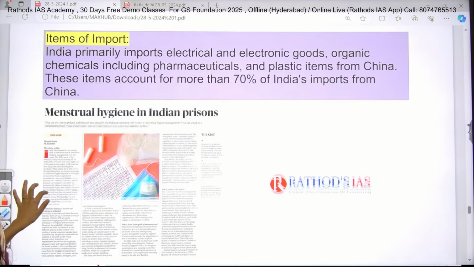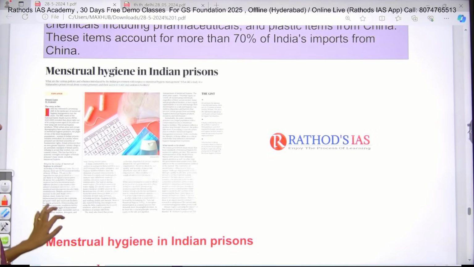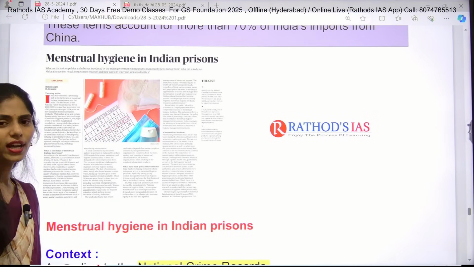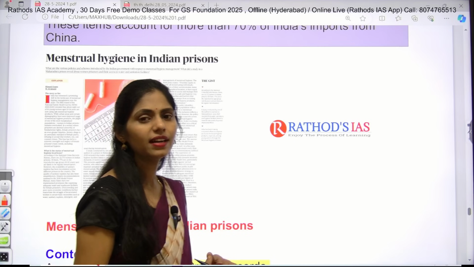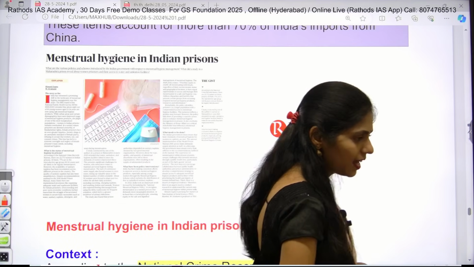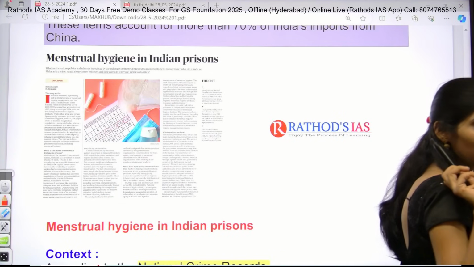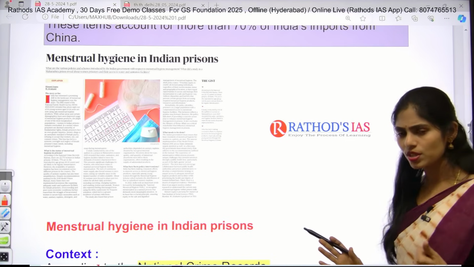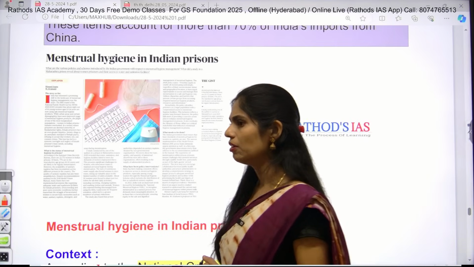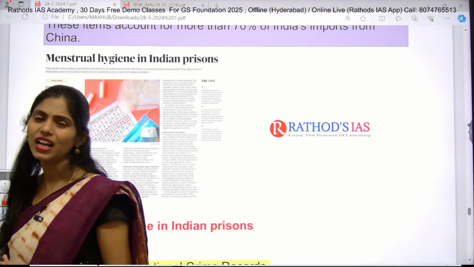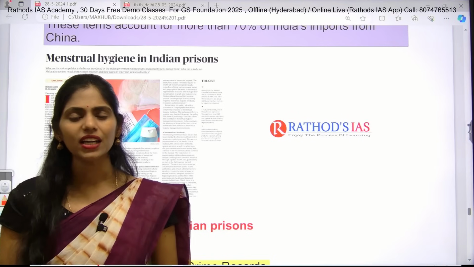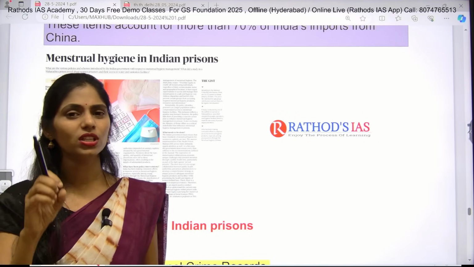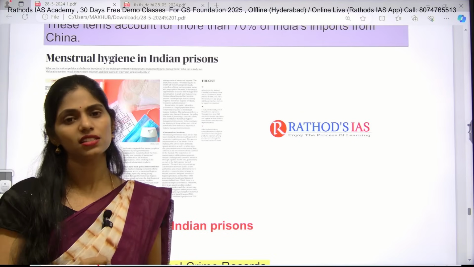And the next topic is about menstrual hygiene in Indian prisons. Actually, women, once they enter reproductive age, okay, and I want to tell one more thing. In anthropology, if it is your optional subject, there we have the topic of menarche and menopause. Menarche describes the starting of reproductive cycles in women.